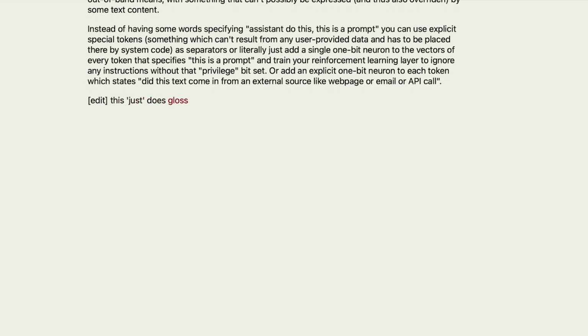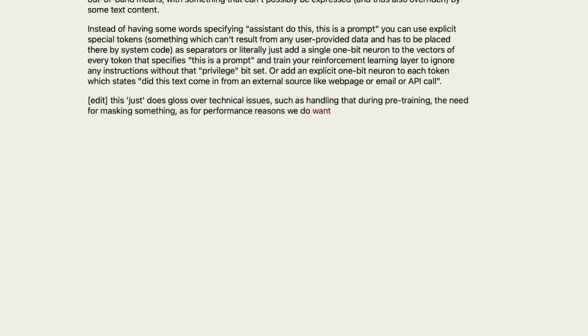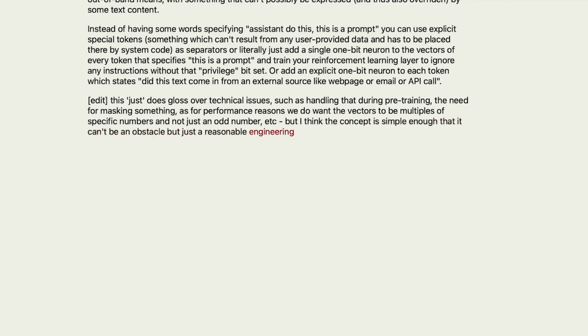Edit. This does gloss over technical issues, such as handling that during pre-training, the need for masking something. As for performance reasons, we do want the vectors to be multiples of specific numbers, and not just an odd number, etc. But I think the concept is simple enough that it can't be an obstacle, but just a reasonable engineering task.